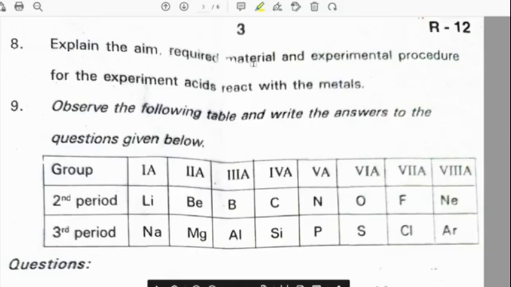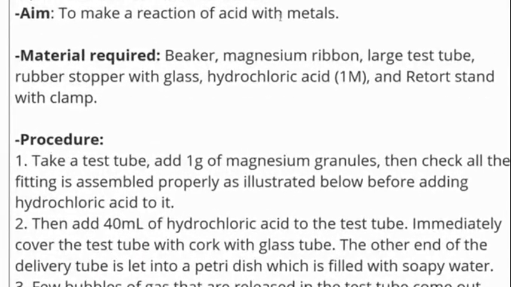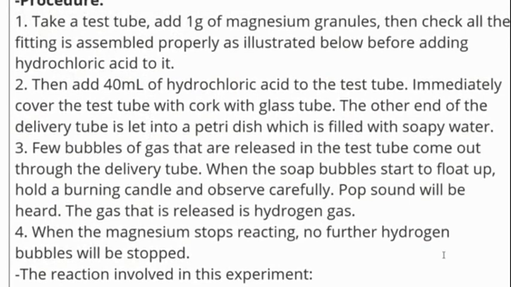Eighth question: explain the aim, required material and experimental procedure from the experiment acids react with the metals. So the aim is to study the reaction of acid with metals. Material required: beaker, magnesium ribbon, large test tube, rubber stopper with glass tube, HCl and retort stand with clamp. So go through the procedure, students.